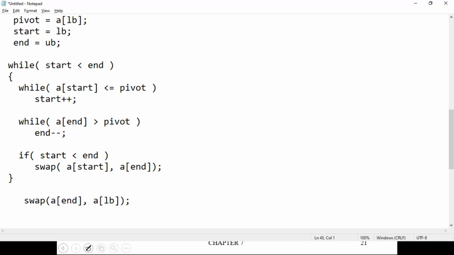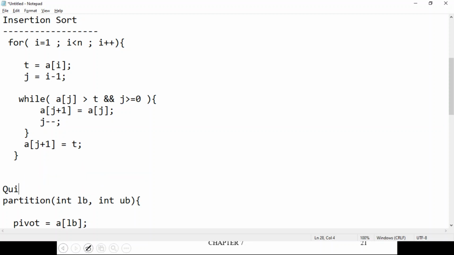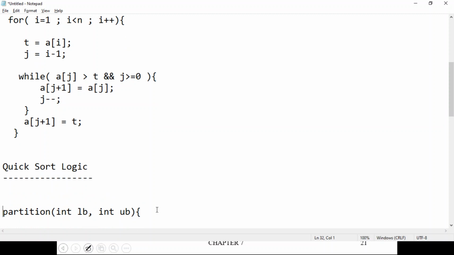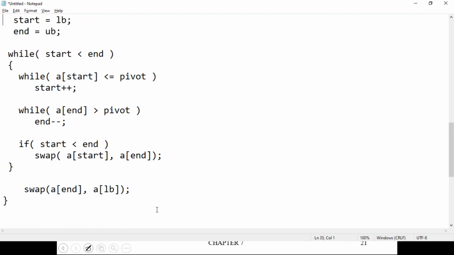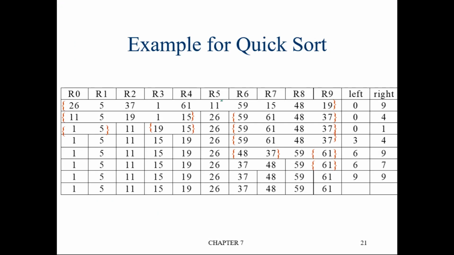So this is the core logic of quicksort. Now, this is quicksort; at the top there was insertion sort. This is the quicksort logic. But this function alone is not sufficient. We should call this partition from somewhere else. Actually, this should be done recursively. If you have observed what we did, this can be done using recursion easily, right?